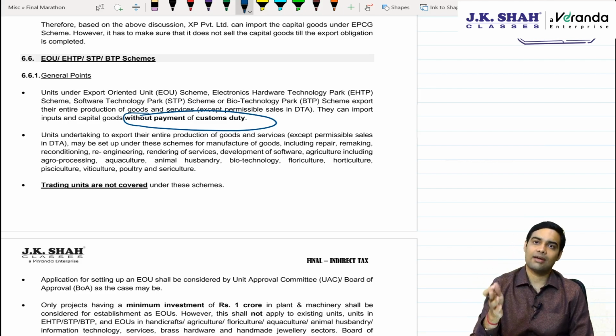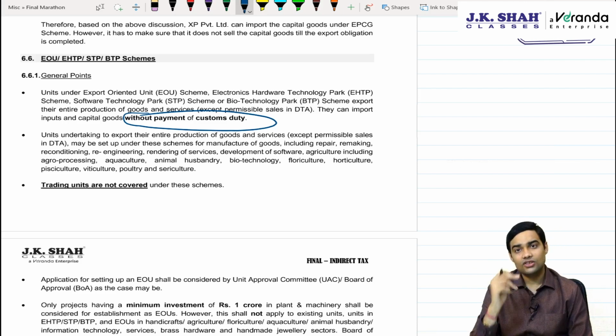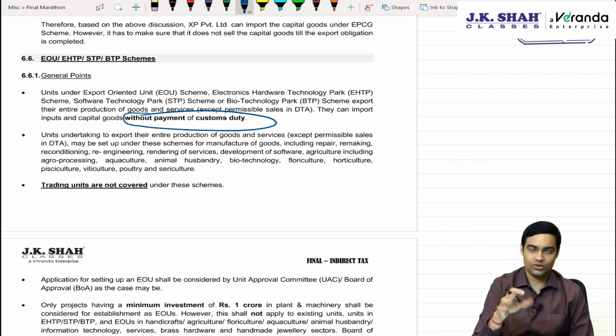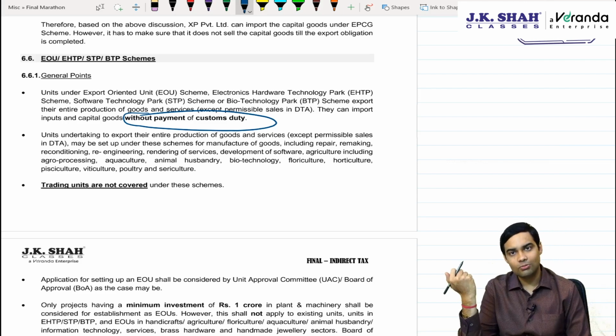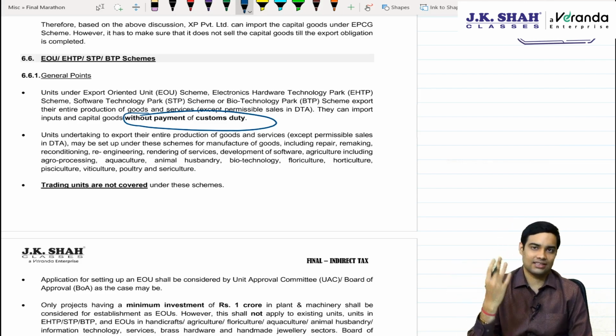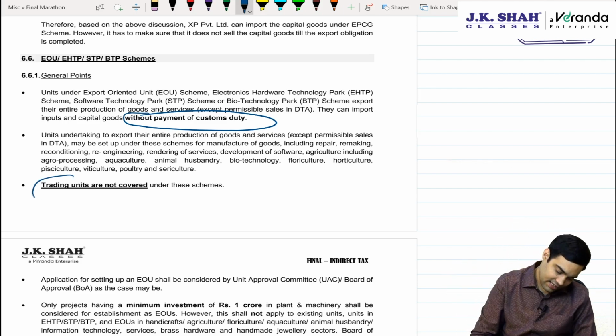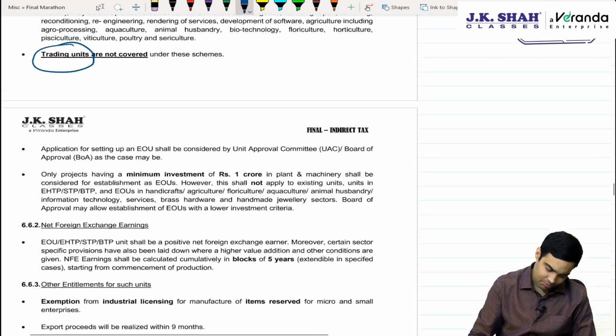Import of inputs and capital goods is allowed without payment of custom duty. Plus they can store it in their warehouse, that is, the EOU premises will be considered a warehouse. It can be stored forever in that warehouse without any interest. But obviously if you remove it to the domestic tariff area, then taxes will be applicable. Trading units are not allowed. This is an important point.